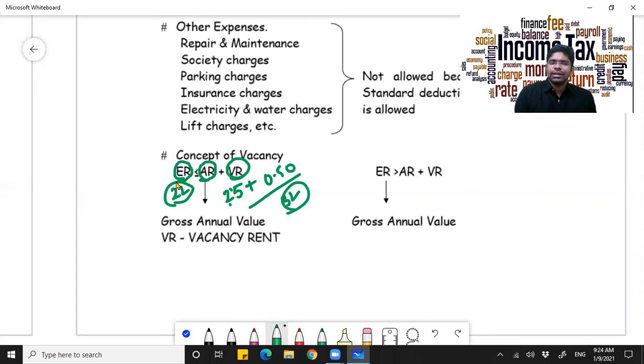So if this is the case, if your expected rent is less than or equal to actual rent plus vacancy rent, what will be the gross annual value? Your actual rent will be your gross annual value. Meaning to say, don't include this also. Here in our example, 2.5 lakh will be your gross annual value, not 3 lakhs, not 2 lakhs. Okay, I repeat.